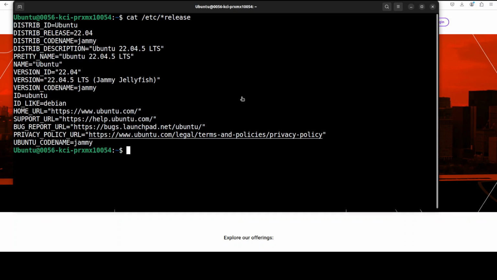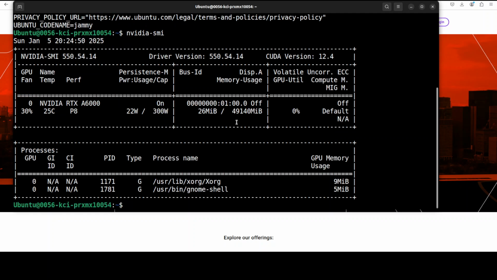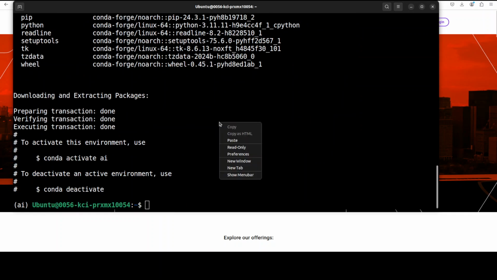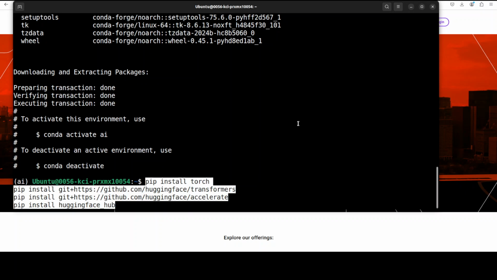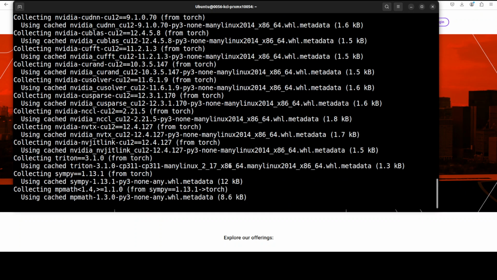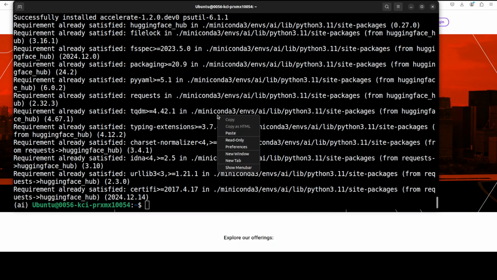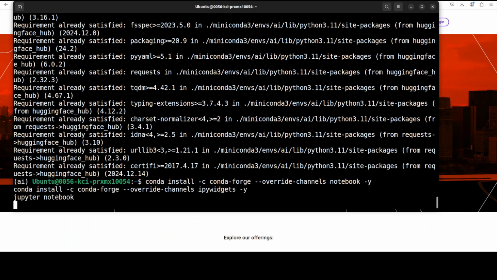This is my Ubuntu system, and this is my GPU card, an NVIDIA RTX A6000 with 48 GB of VRAM. Let's create a virtual environment with Conda. Now let me install all the prerequisites like torch and transformers. Make sure transformers gets installed from source. Now let me launch my Jupyter notebook and we will download the model.